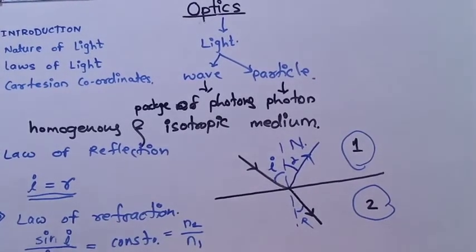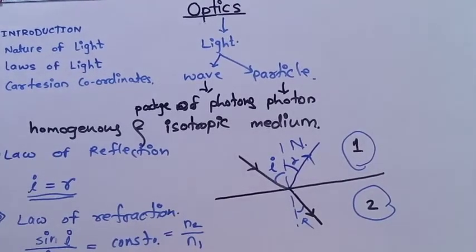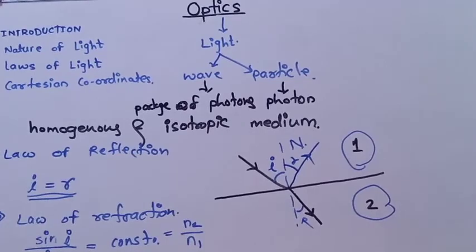These are the laws of light. One is the law of reflection, the second one is the law of refraction. लॉ ऑफ रिफ्लेक्शन मध्ये काय येत आहे तर incident ray, reflected ray and normal, all three lie in the same plane and these both rays are opposite to the normal. And the second law, angle of incidence is always equal to angle of reflection.